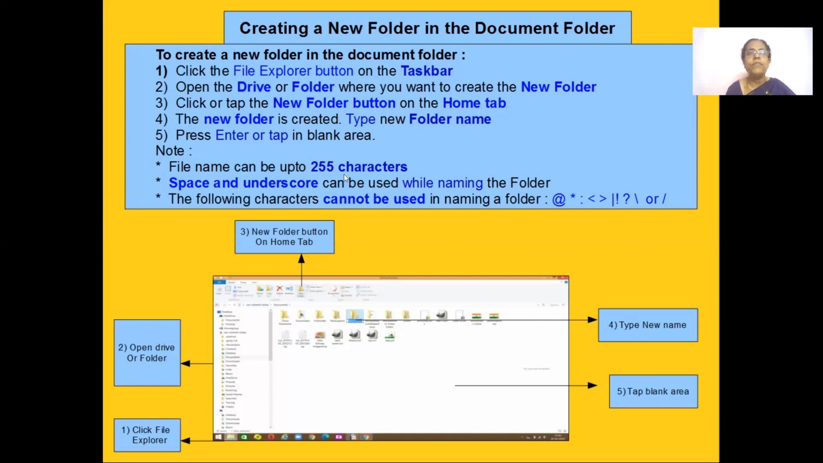Up to 255 characters you can give. And you can use some characters like the space. You can leave space, or you can use an underscore while you're naming your folder. But there are certain characters that you cannot use, like the at sign, this asterisk, and this colon. These options which are mentioned here cannot be used while naming your folder.